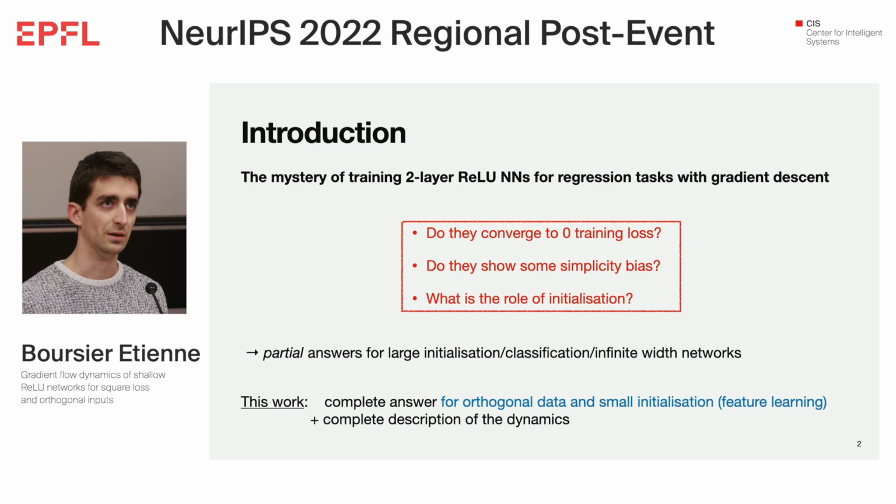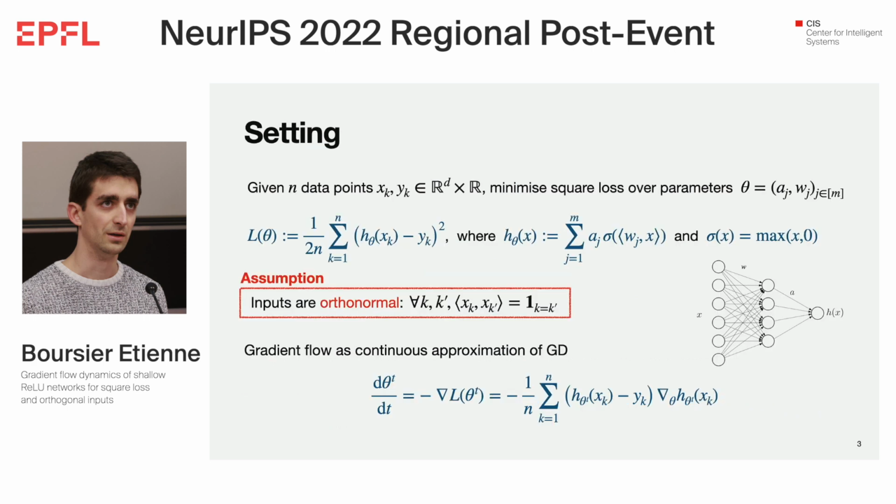But to have a tractable analysis, we need to assume orthogonal data, which is the main assumption of our work. I'm going to discuss it. What is good with this orthogonal data setup is that, first, we can give a complete answer to these questions, and also we can describe completely the dynamics of the training. So the setting is the following.